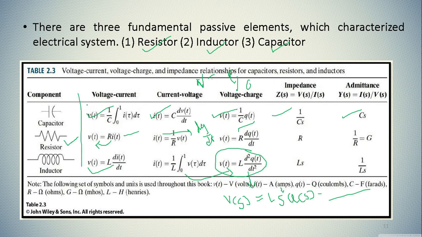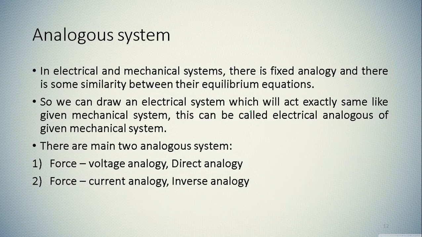So you have to remember these voltage and current formulas, and that will be important to find the analogous system, which is the correlation between a mechanical system and an electrical system that we are going to study now. Okay, so keep these formulas in your mind, and let us discuss the analogous system. So what is an analogous system?